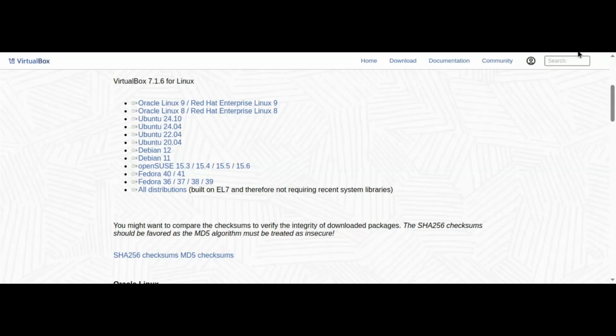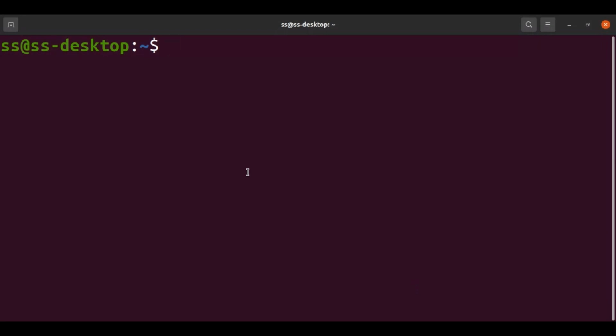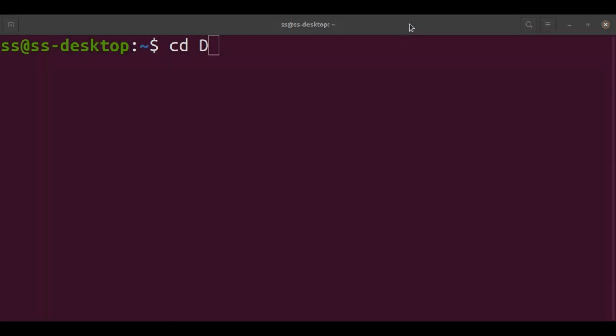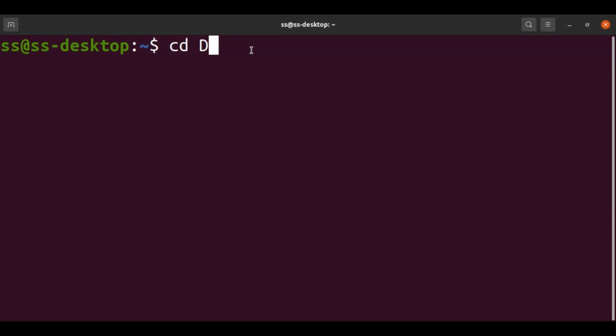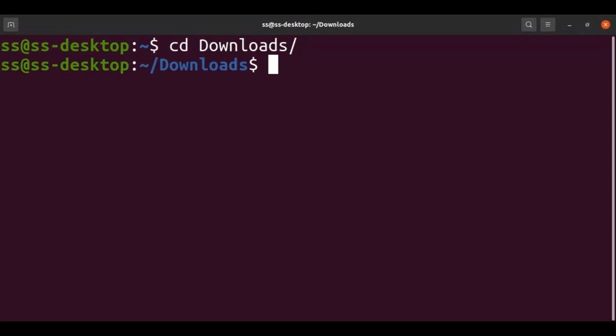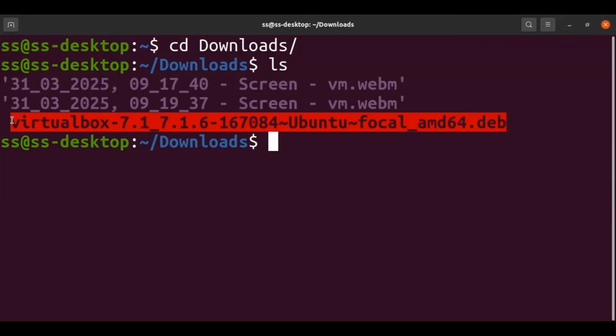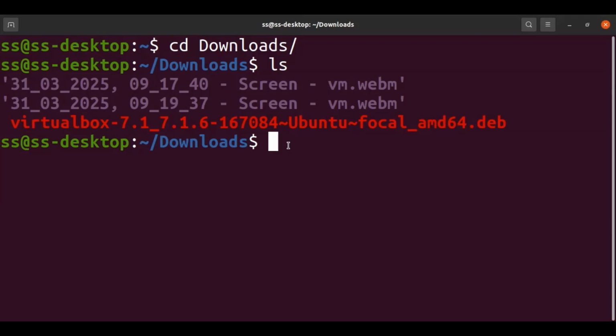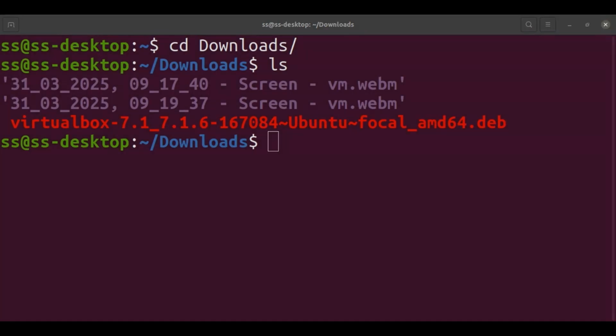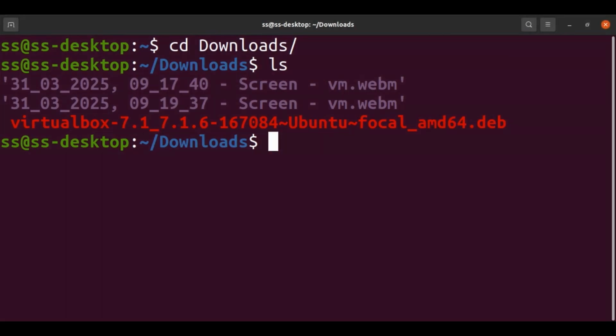It will not take much time because it's around 112 MB, so it will take maybe 3 or 4 seconds, not more than that. So we have downloaded Oracle VirtualBox in our downloads folder. Let's see that first. You can see this one, right? VirtualBox. So we need that. We need to depackage it with this command. Let us just run this command with sudo, of course, because you need to be root.